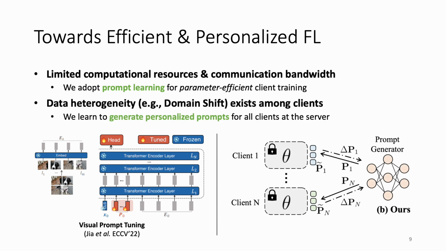In addition to the efficiency issue, the other challenge is data heterogeneity. Instead of simply averaging model parameters from all clients, we learn a prompt generator at the server as a hyper-network, which aims to generate personalized prompt for each client and would be trained by the feedback observed from local training.